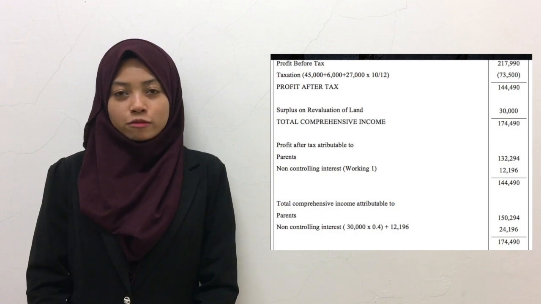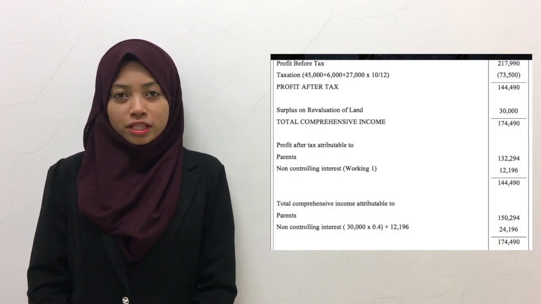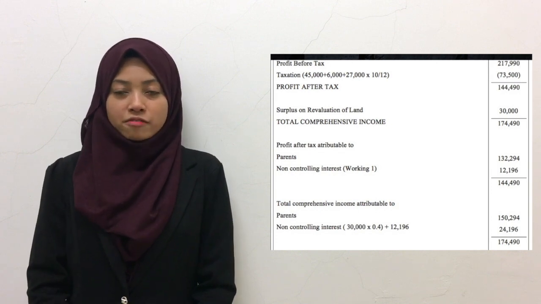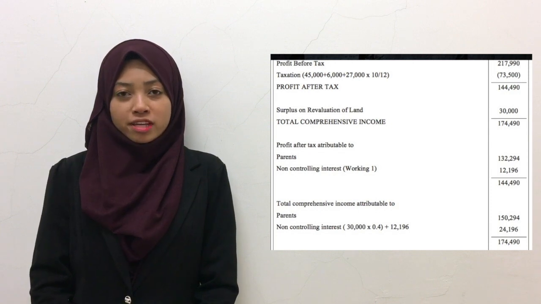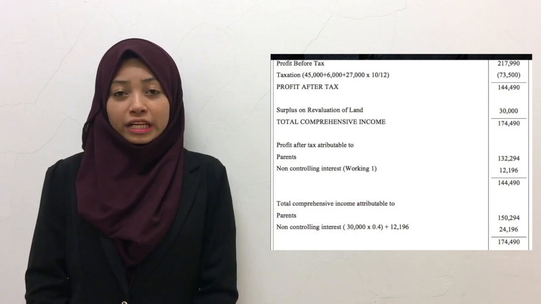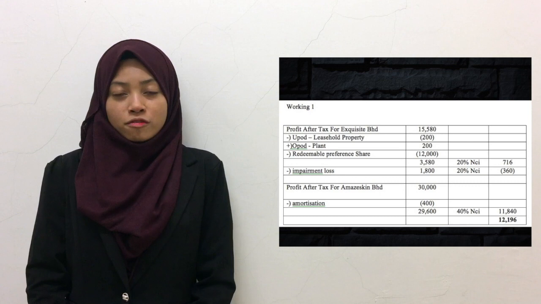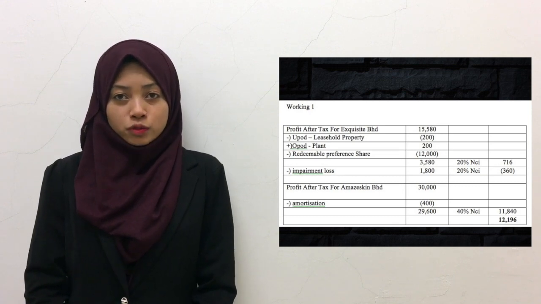On 17 July 2018, the value of property of Amaze increased by 30 million. That means we have a surplus of revaluation of RM30 million. Then we will get the total comprehensive income of RM174.990 million. For the profit after tax attributable to, we need to calculate the non-controlling interest.